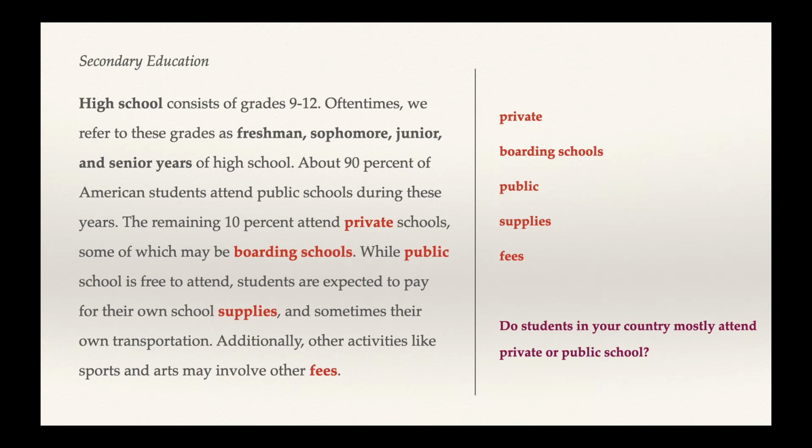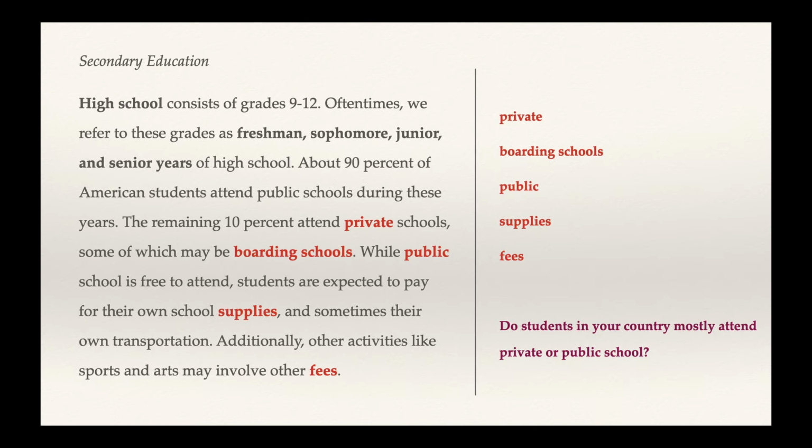So this paragraph also has a title in italics, secondary education. We can see that this word secondary has the word second in it, which means two. In this paragraph, we see other terms in bold: high school, freshman, sophomore, junior, and senior. 9th grade is also called freshman year, 10th grade is sophomore year, 11th is junior, and 12th is senior year.